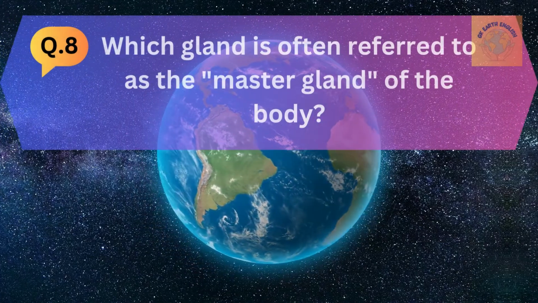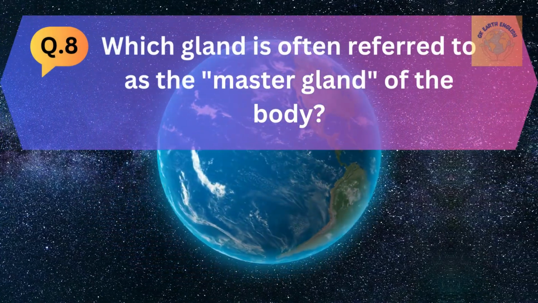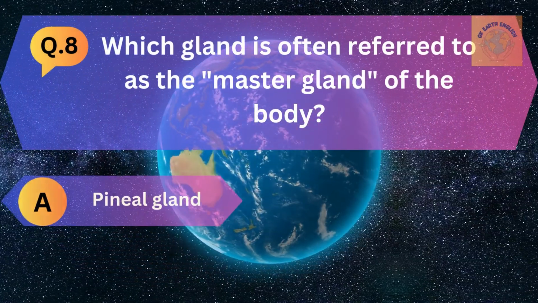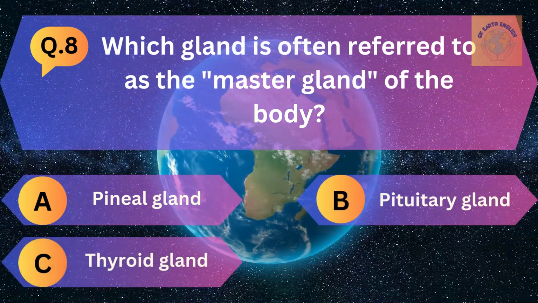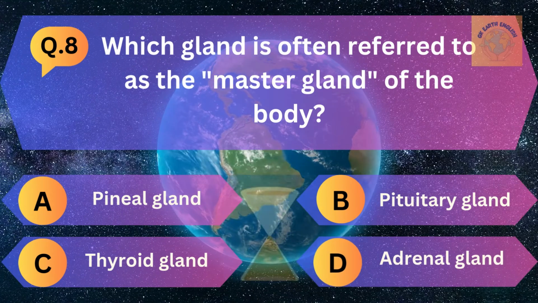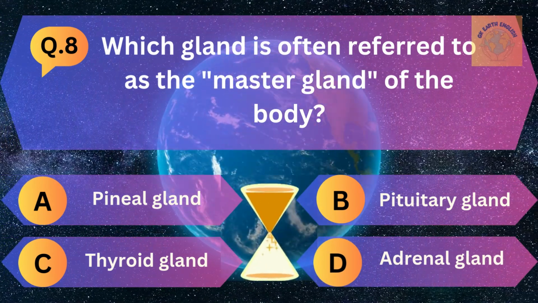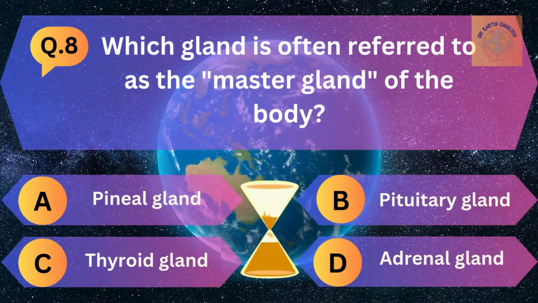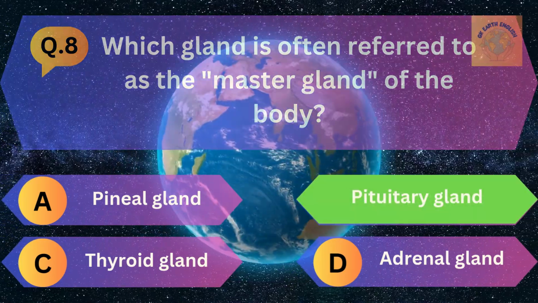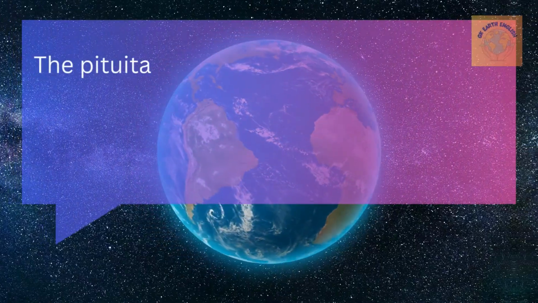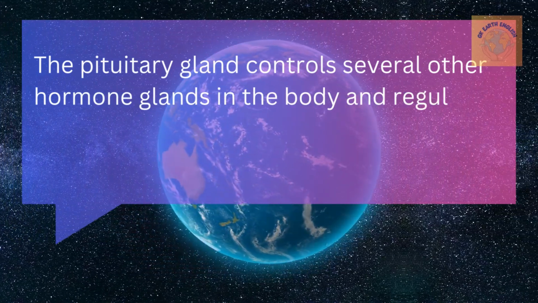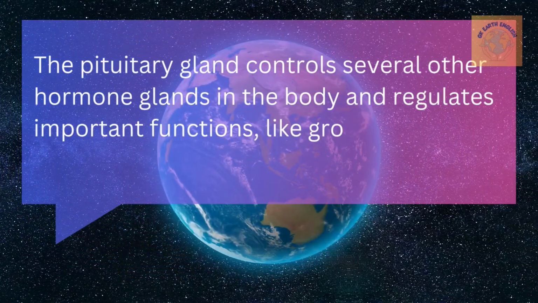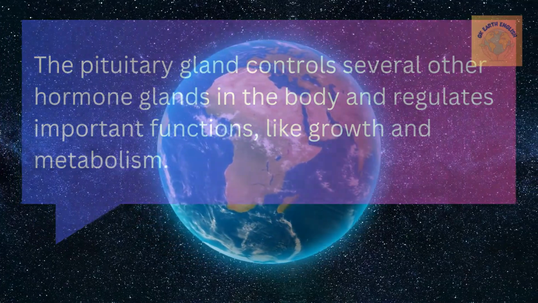Question number 8. Which gland is often referred to as the master gland of the body? A. Pineal gland, B. Pituitary gland, C. Thyroid gland, and D. Adrenal gland. The correct answer is pituitary gland. The pituitary gland controls several other hormone glands in the body and regulates important functions like growth and metabolism.